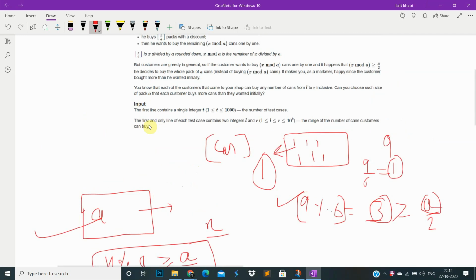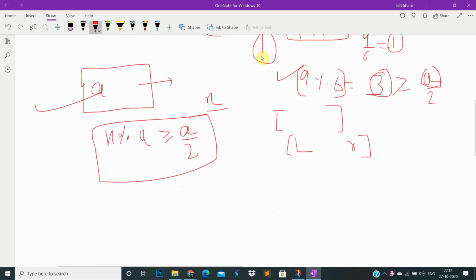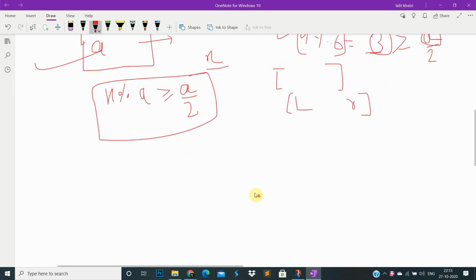So we are given that the customer wants an amount from this range, L to R. We have to decide how many cans to pack in one pack, that is, the value of a, so that our sale is maximized for all.